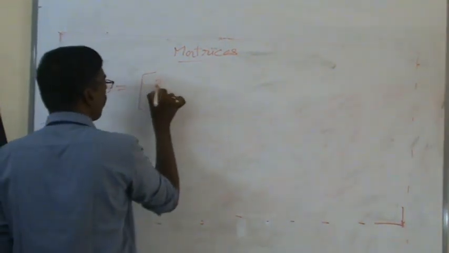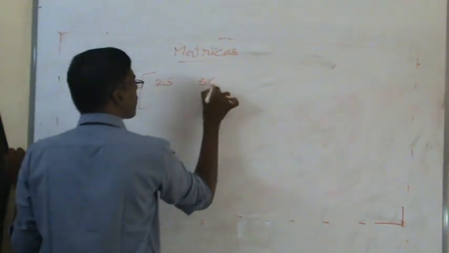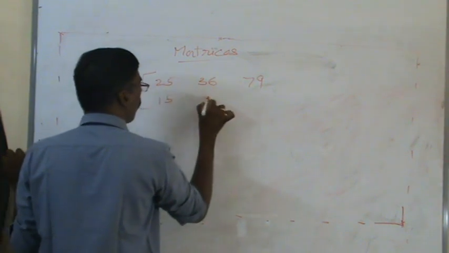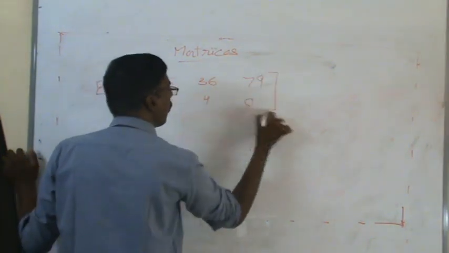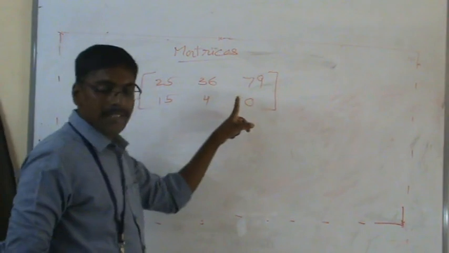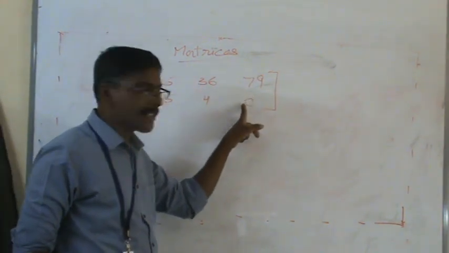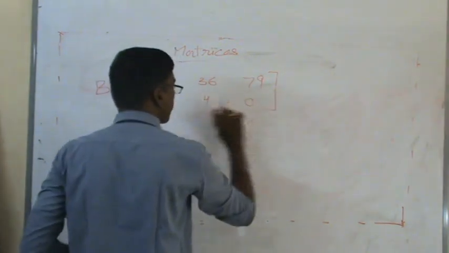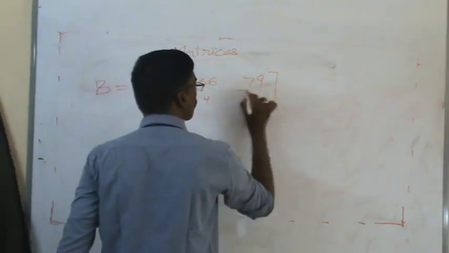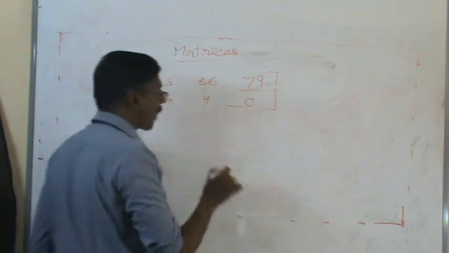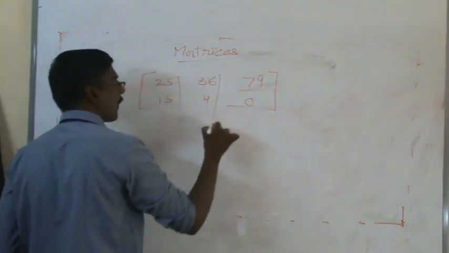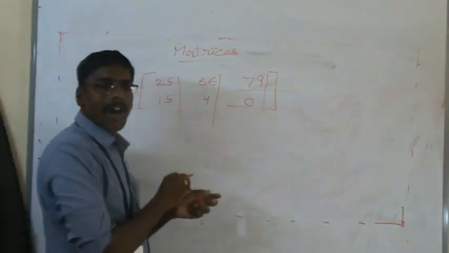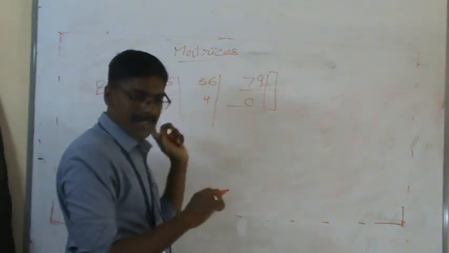That is 25, 36, 79, 15, 4, 0. Anyone we can take. In this example of the matrices, number of rows: first row, second row, 2 rows. Number of columns: first column, second column, third column. 3 columns. This is also an example of the matrices.